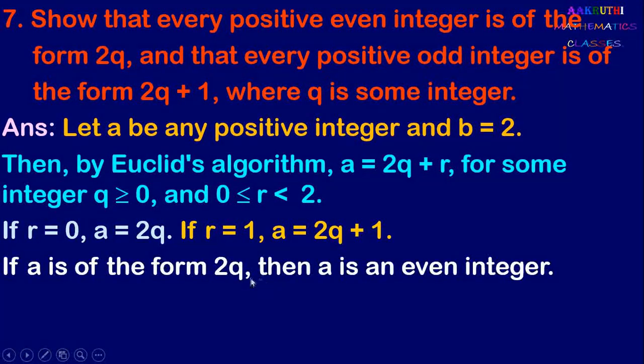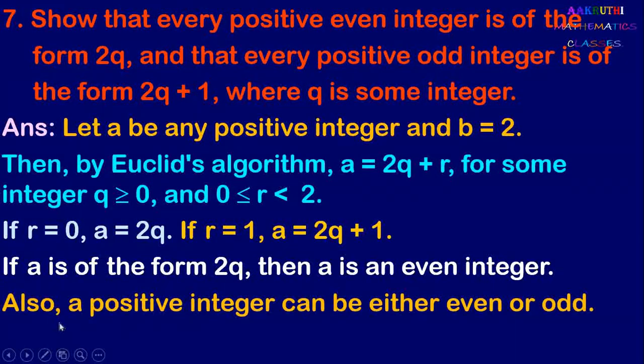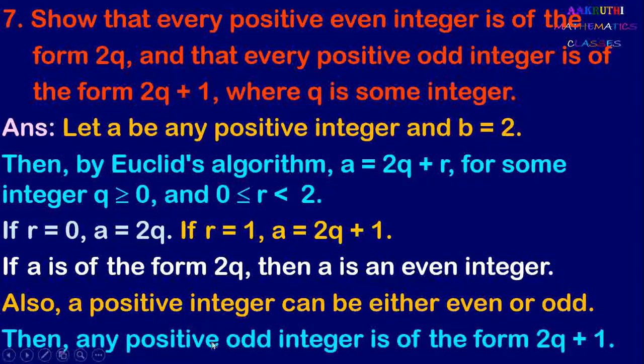If a equal to 2q, 2q means it is a multiple of 2, so therefore it is an even number. And also a positive integer can be either even or odd. Any integer should be even or odd only. Now here 2q is even and the remaining is 2q plus 1, so the remaining numbers should be odd numbers. Therefore odd numbers should be of the form 2q plus 1. So an even number is 2q and an odd number is of the form 2q plus 1.